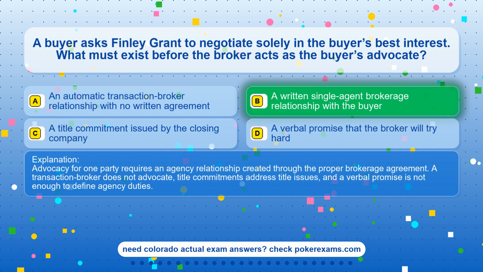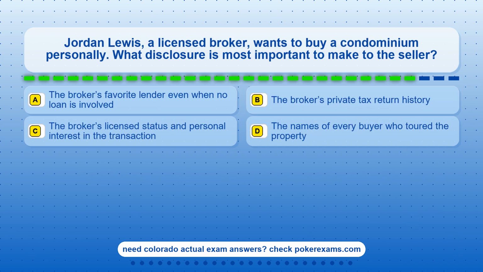Question 7. Jordan Lewis, a licensed broker, wants to buy a condominium personally. What disclosure is most important to make to the seller? Option A. The broker's favorite lender even when no loan is involved. Option B. The broker's private tax return history. Option C. The broker's licensed status and personal interest in the transaction. Option D. The names of every buyer who toured the property.